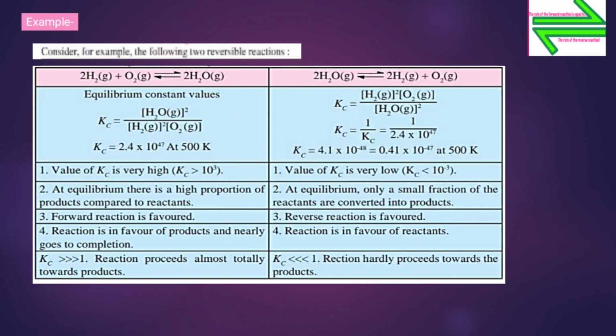At second point, at equilibrium there is a high proportion of product compared to reactant. Now here forward reaction is favored. The reaction is in favor of product and nearly goes to completion.